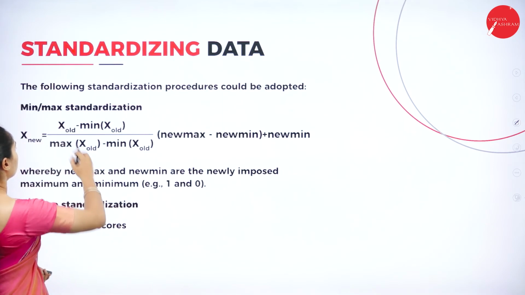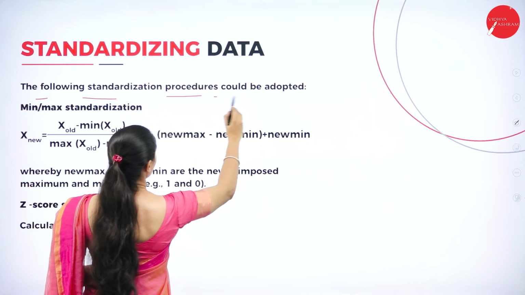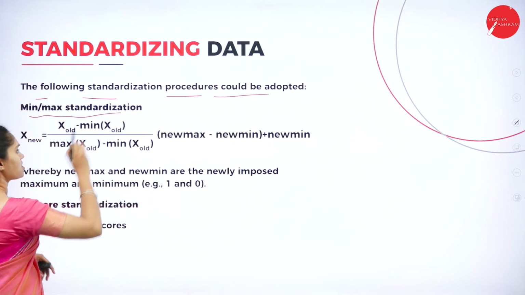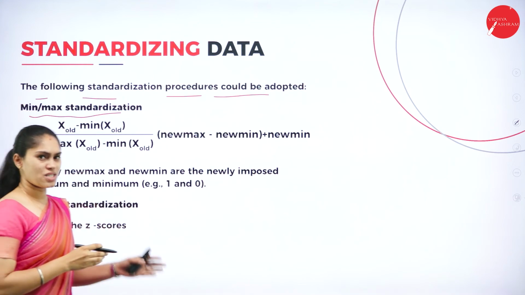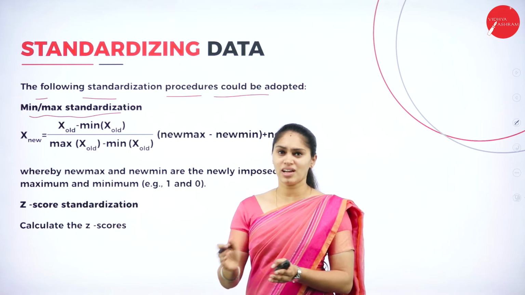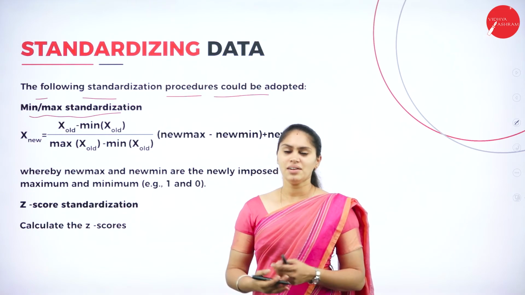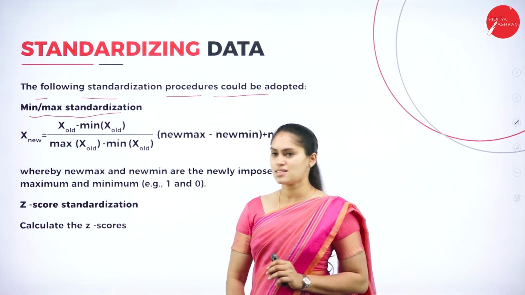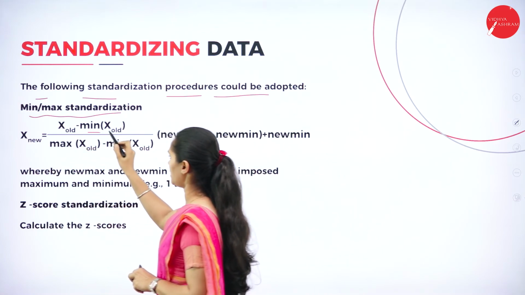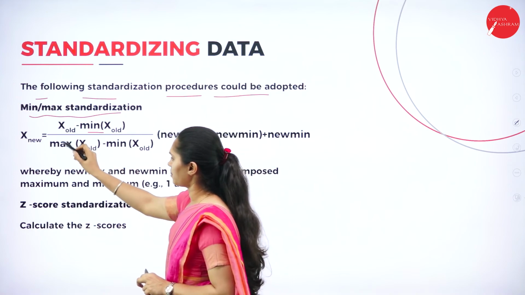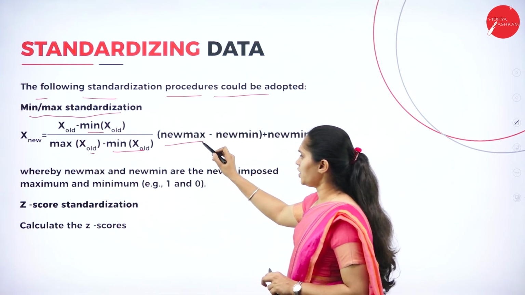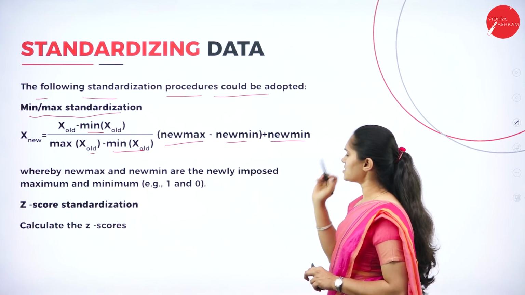So here the following standardization procedures could be adopted. First we have min-max standardization. We have to find which is the minimum and which is the maximum. If the data elements reside between that minimum and maximum range, then we can consider that data is standardized. So x new is equal to x old minus minimum of x old, divided by maximum of x old minus minimum of x old, times new max minus new min, plus new min.